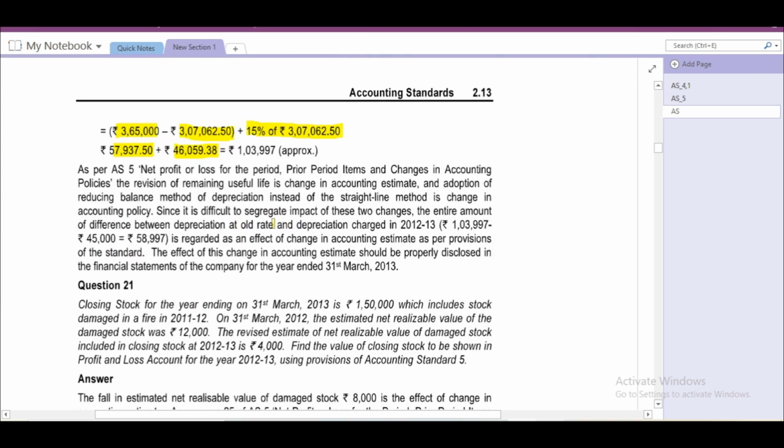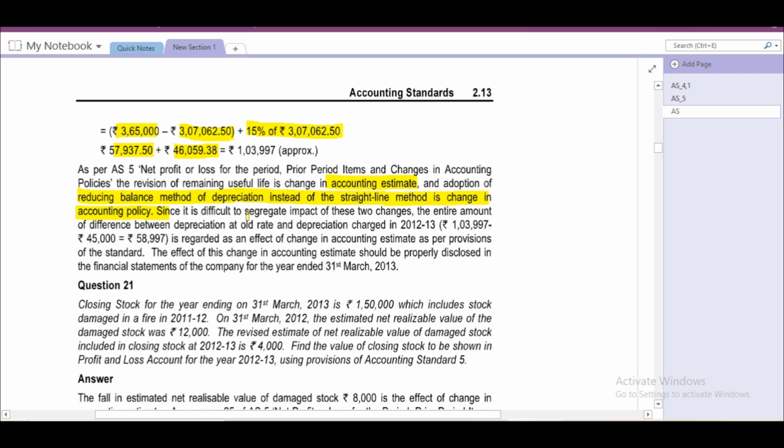Now we have to identify the impact. As per AS 5, Net Profit or Loss for the Period, Prior Period Items and Changes in Accounting Policies, the revision of remaining useful life is a change in accounting estimate. And adoption of the reducing balance method of depreciation instead of the straight line method is a change in accounting policy.